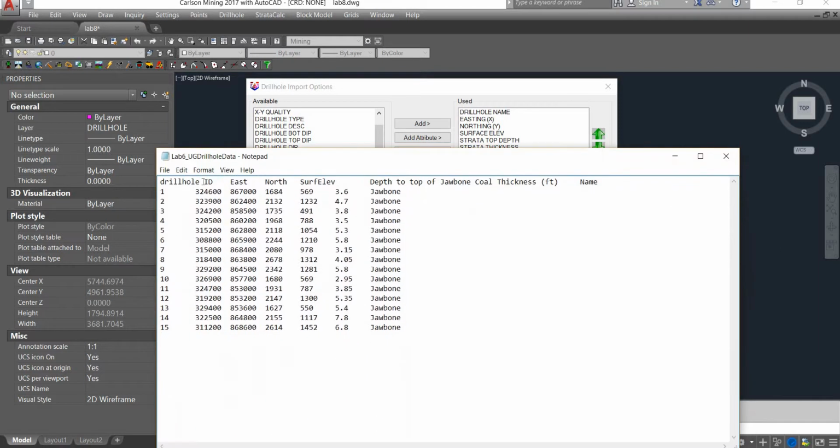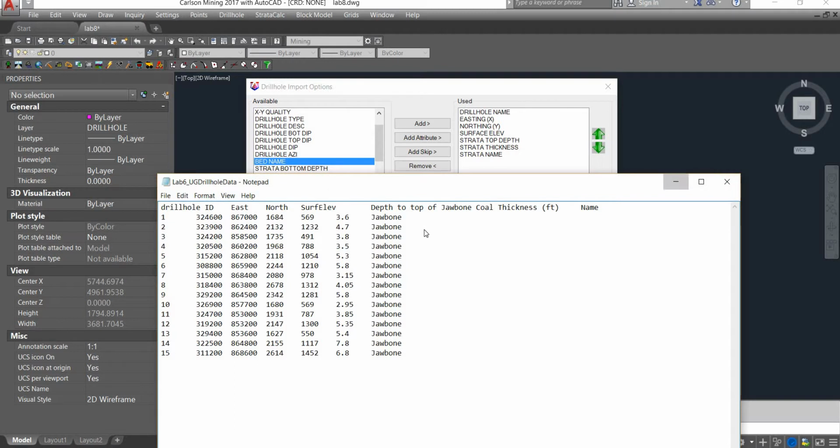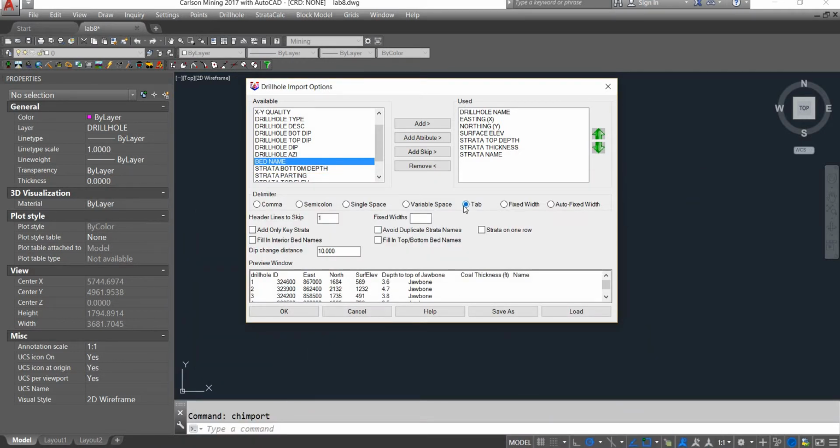But right now, because it's a long distance with one click, not a short distance with one right click, it is tab. So go ahead and select tab, and then the first row or first line is our headers, and dip change distance we are not going to change.